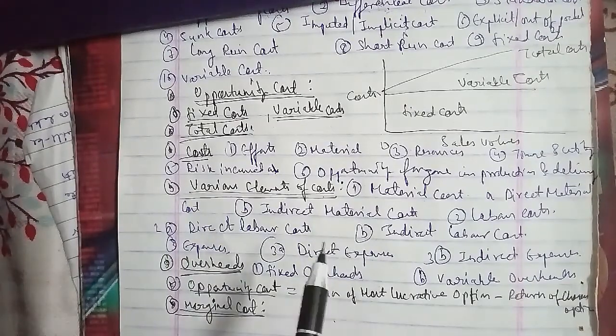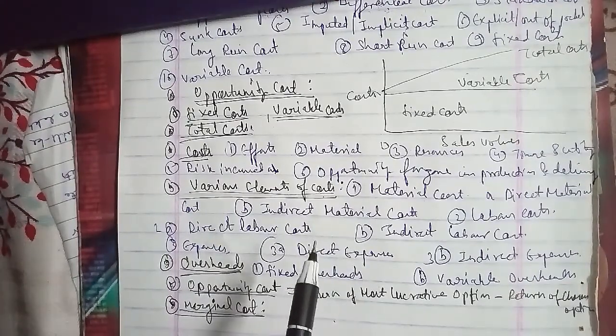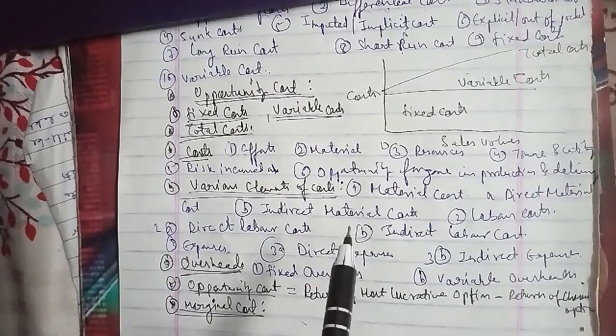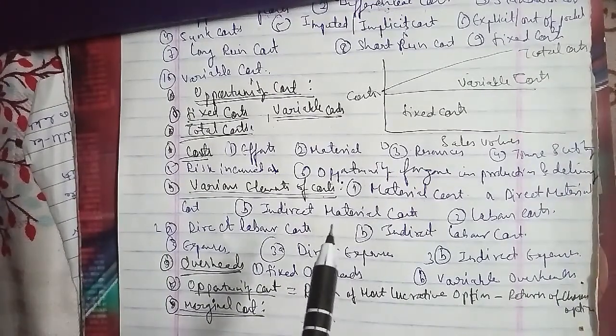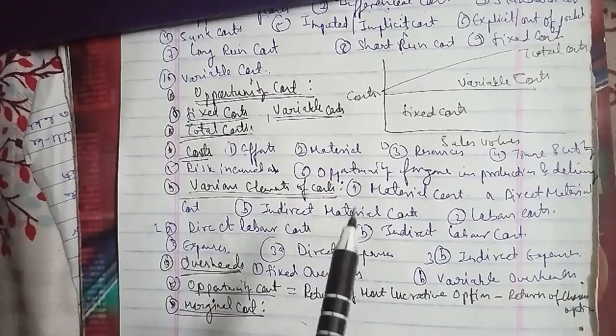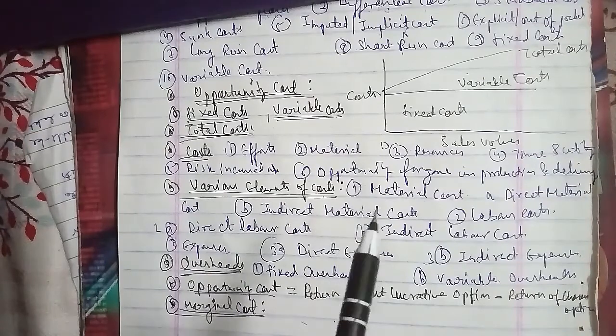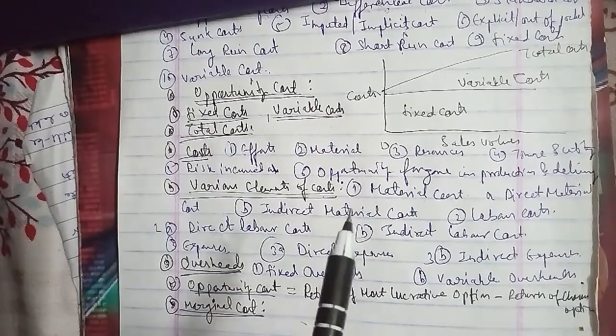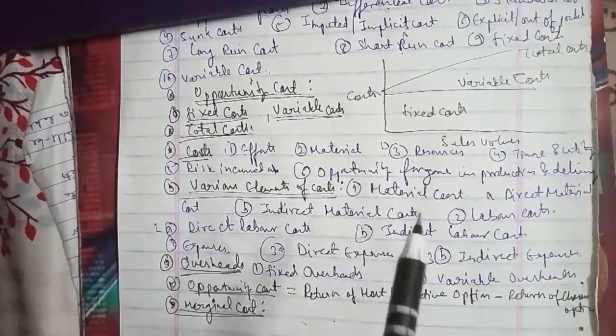Now, marginal cost is significant in economic theory, because a profit maximizing firm will produce up to the point where the marginal cost equals marginal revenue here. So we can say that the marginal cost is equal to marginal revenue.